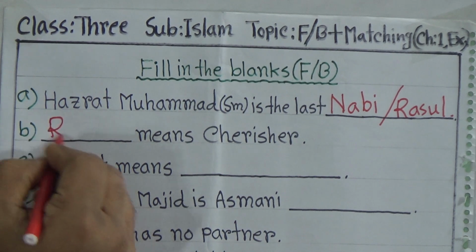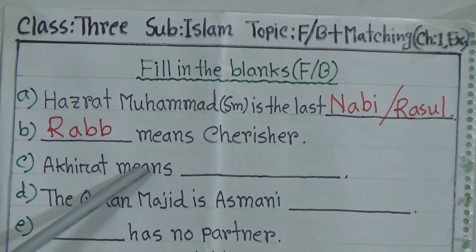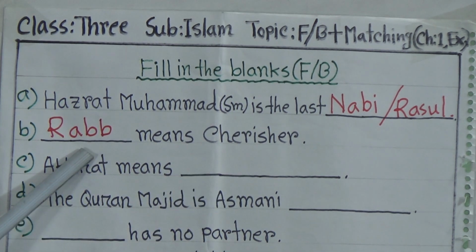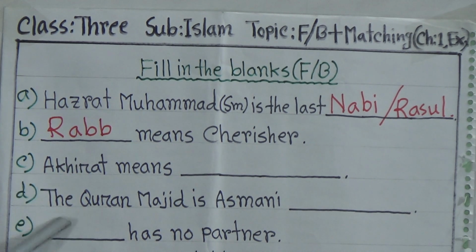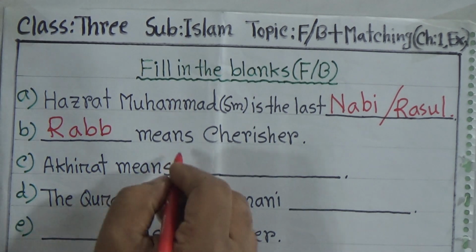Then number B, dash means cherisher. Rabb, R-A-B-B, Rabb. Rabb means cherisher. This is one of the attributive names of Almighty Allah. Already we discussed it in previous classes. Now number C, akhirat means dash. Akhirat means hereafter.